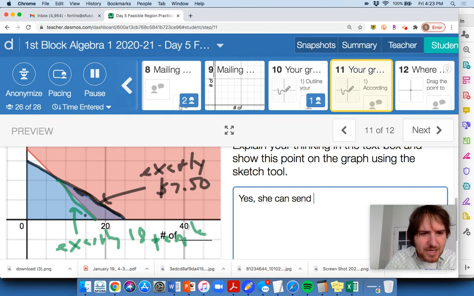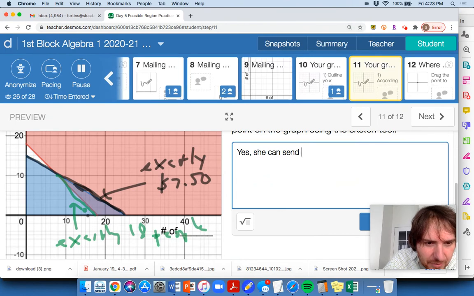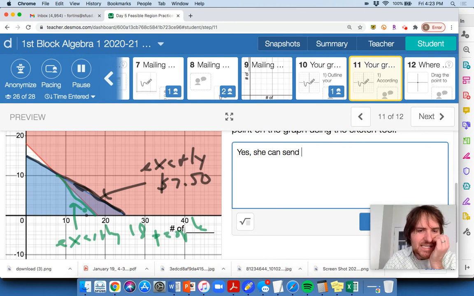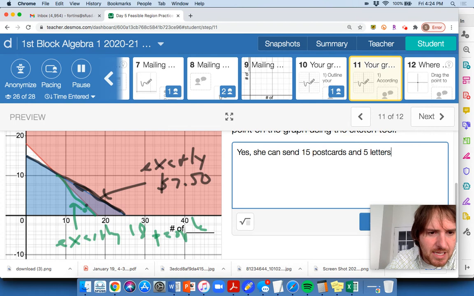So maybe find a combination that works. Now we're scaling by 4s here. Man, this is messy. Maybe you have to get it on a different graph here. Okay, so she can send maybe like 15. Looks like 15 postcards and 5 letters. She can send 15 postcards and 5 letters, and she's good to go. Okay, 15 postcards and 4 letters is fine too. That would satisfy the constraints.